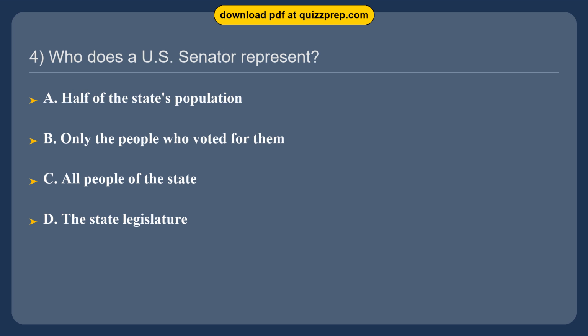Question 4. Who does a U.S. Senator represent? Option A. Half of the state's population. Option B. Only the people who voted for them. Option C. All people of the state. Option D. The state legislature.